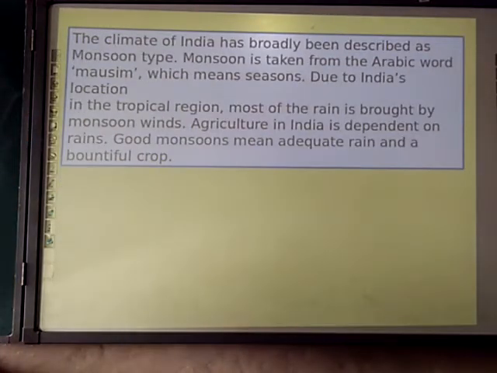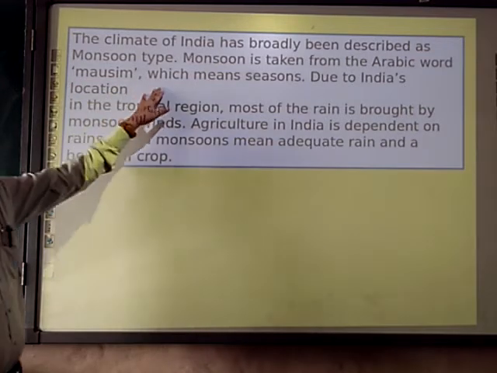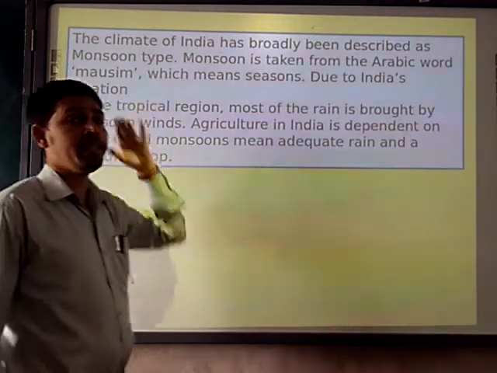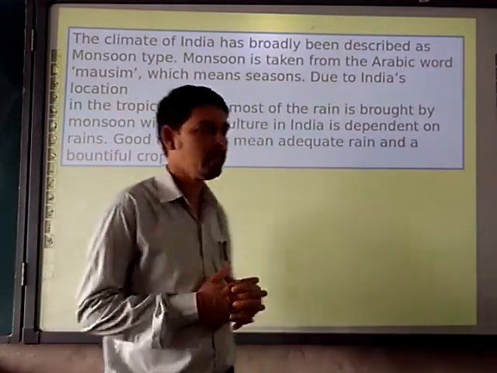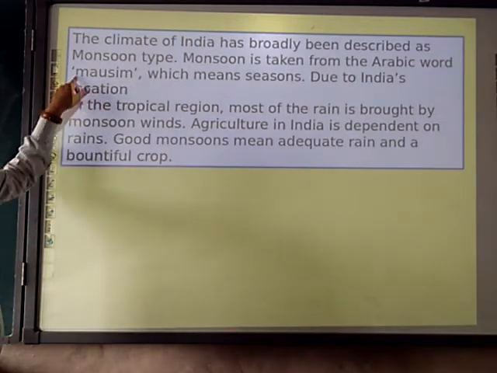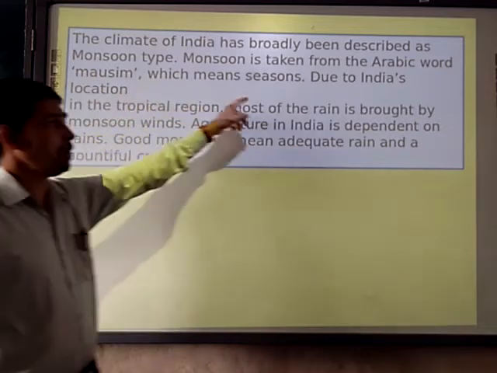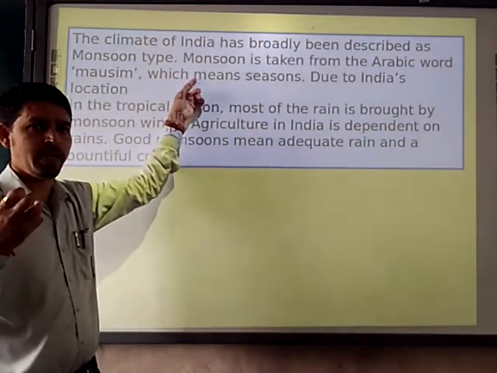Next, the climate of India is broadly described as monsoon type. Monsoon is taken from the Arabic word Mausim, which means season. So in Hindi, when we talk about climate, it means Mausam, right? From the Arabic word Mausim, the word monsoon has been taken.